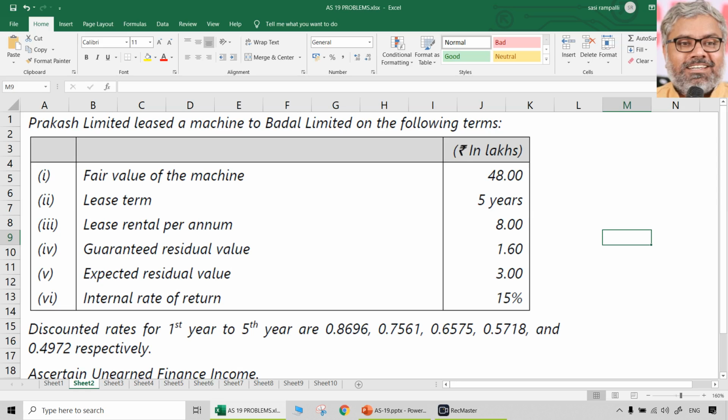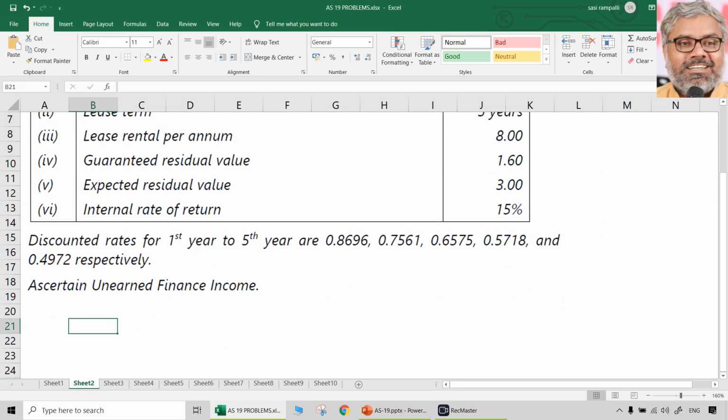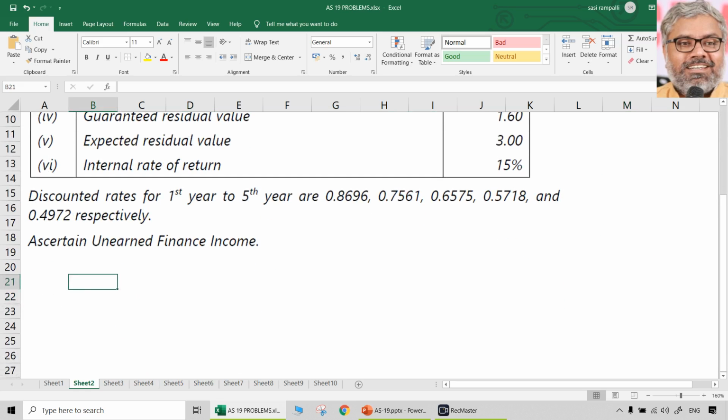And the discount factors are also given for 5 years. When they are given, we have to just take them as they are. Now, what is the question? Question is to ascertain unearned finance income. Our focus has to be only on the question. When the question is asking that, we have to first of all find out what is the formula for unearned finance income. First we should know that. What is the formula for that?